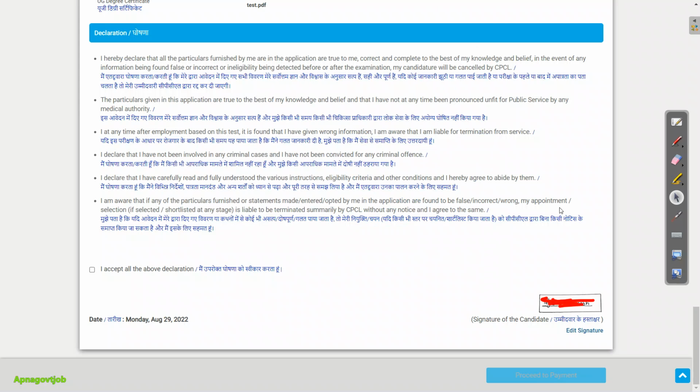After that you can see the preview of your application. If you want, you can take a printout of the application here. Then just scroll down and click on I accept all the above declaration. Please make sure all the details you entered in your application form are correct, that is the most important thing. Then click on proceed to payment button.